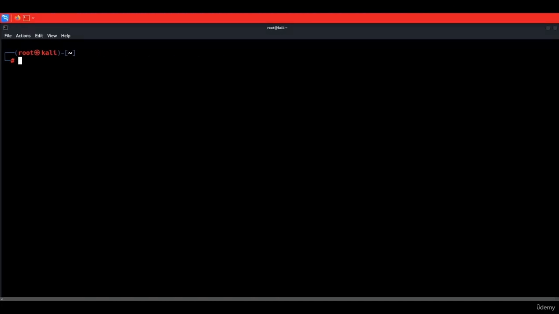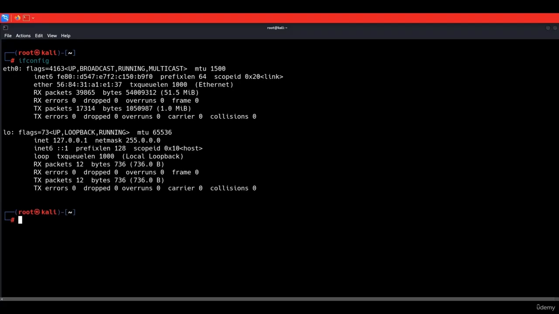So we will use the ifconfig command to list all the network cards on this computer. So here we have eth0. It is not real, and this is a virtual interface. It is created by VirtualBox because we set this computer to use a NAT network.